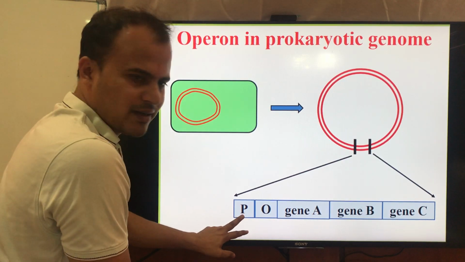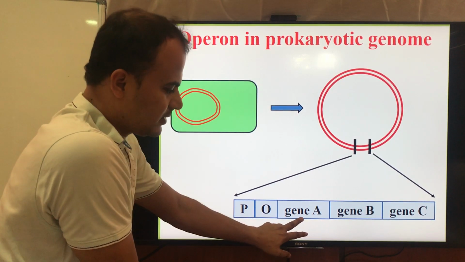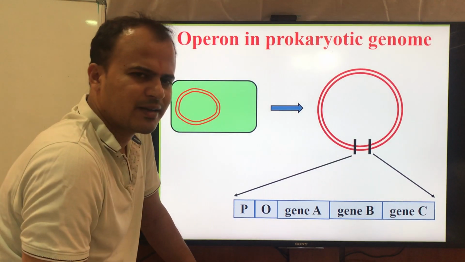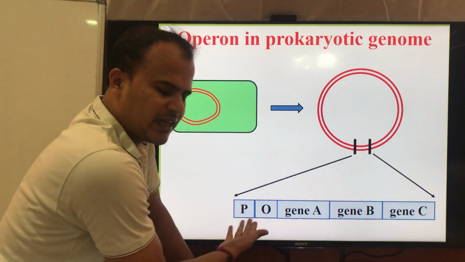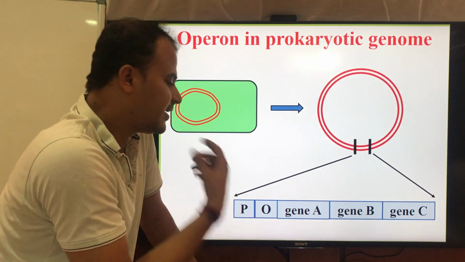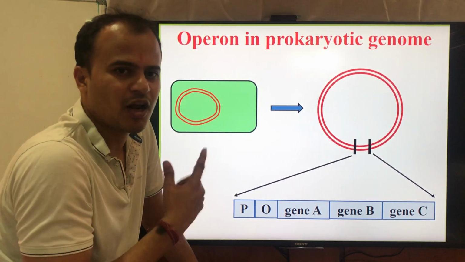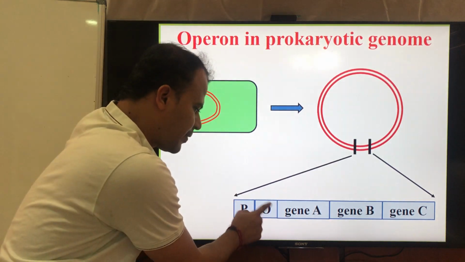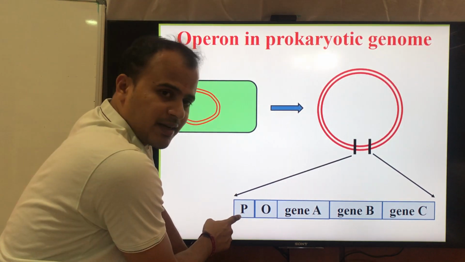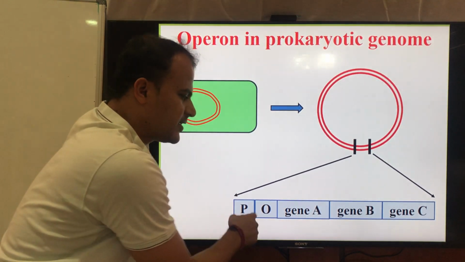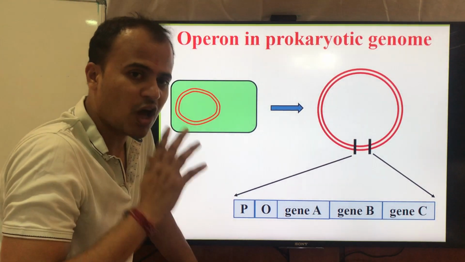It has a promoter, an operator, gene A, gene B, gene C. The operator sequence decides whether the operon should be operational or non-operational. The promoter is recognized by the RNA polymerase to transcribe these genes. The operator decides whether these genes should be expressed or not.